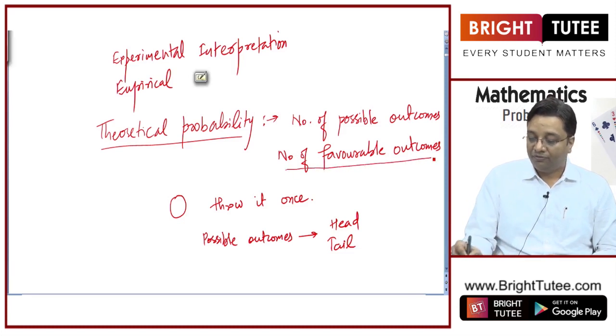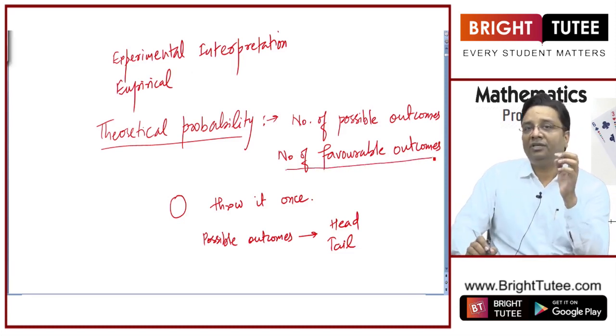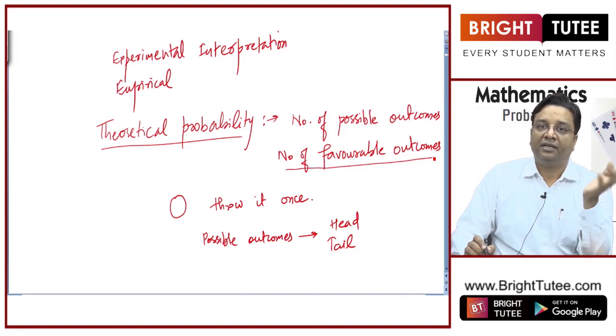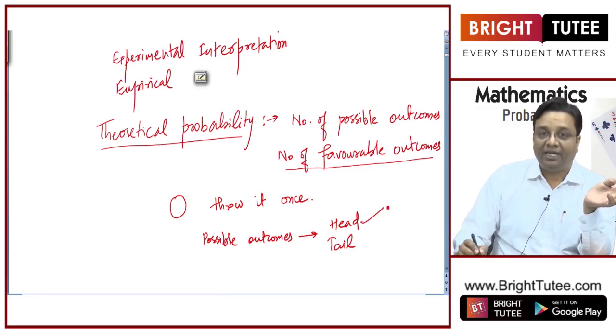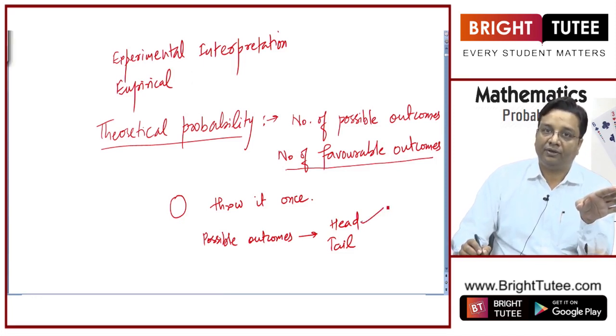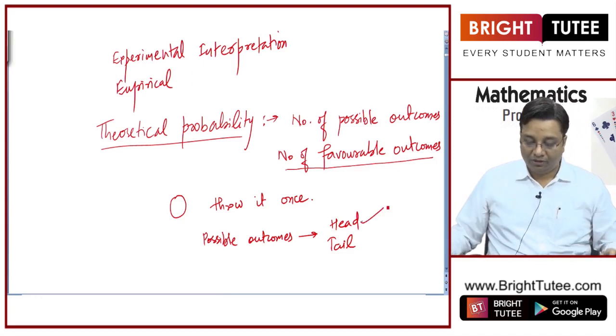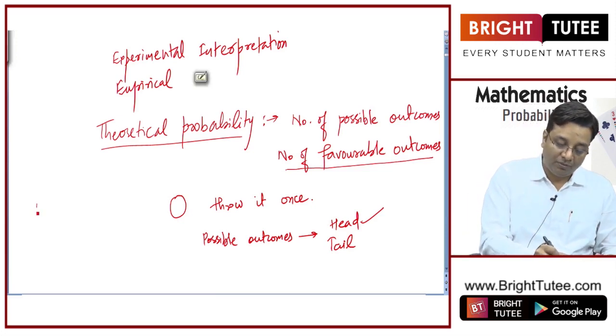What are the number of favorable outcomes? That will depend on question to question, right? In a question where we need to calculate the probability of getting a head on top, this will be our favorable outcome. Okay. So this was about number of possible outcomes and number of favorable outcomes. So what will be the probability of an event?